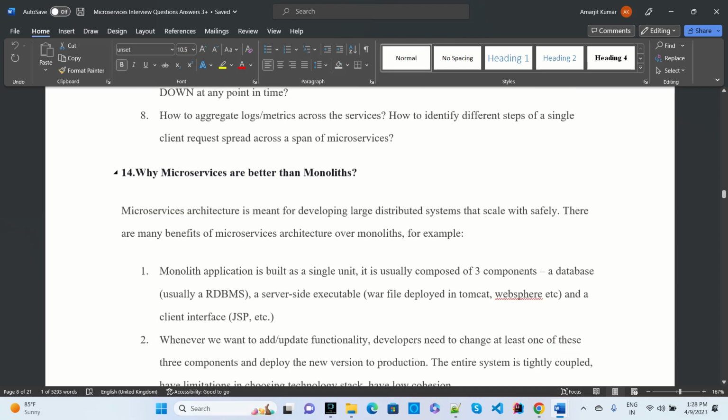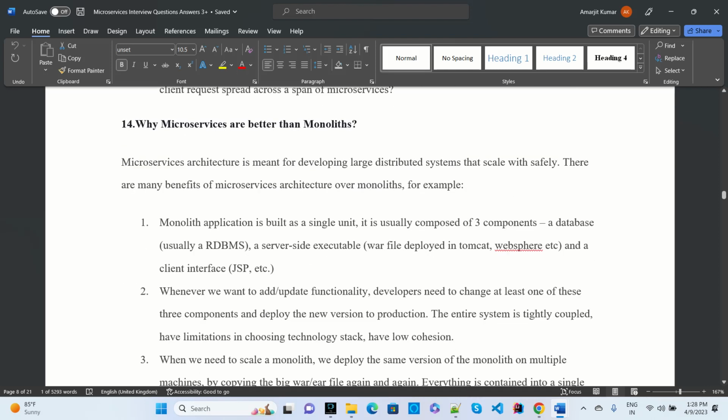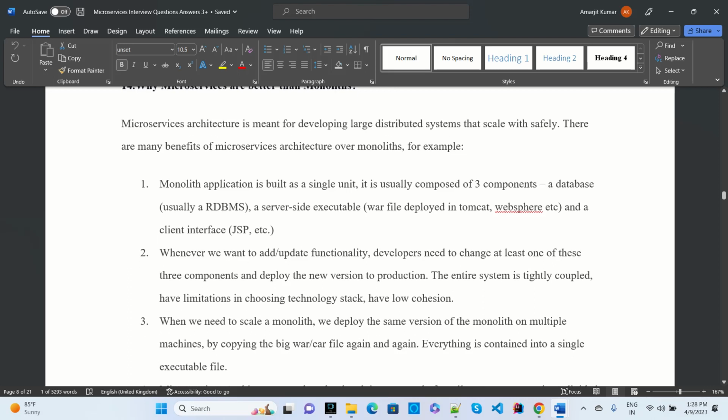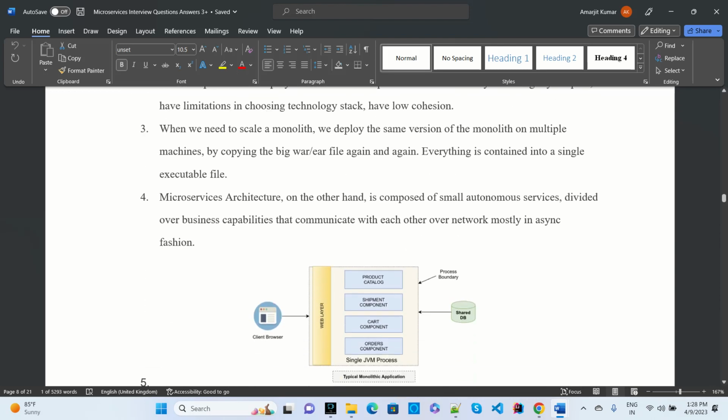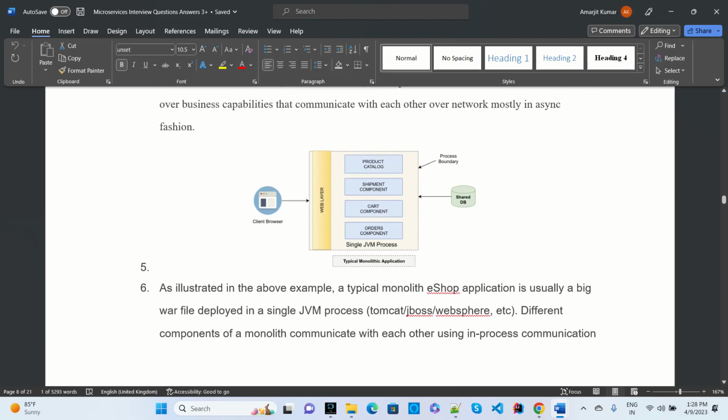Another question asked is why microservices are better than monolithic. You can say many things: security, transactions, deployment, development, testing, monitoring, and all will be easy. Here you can see the monolithic application. In the monolithic application, in a single container, product, shipment, cart, and orders were there. If you want to change anything in cart, then the whole application needs to be stopped, because it is bound with the web layer. That web layer holds all those applications inside this container, and that is called monolithic.